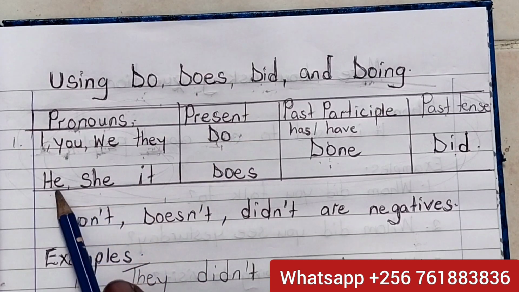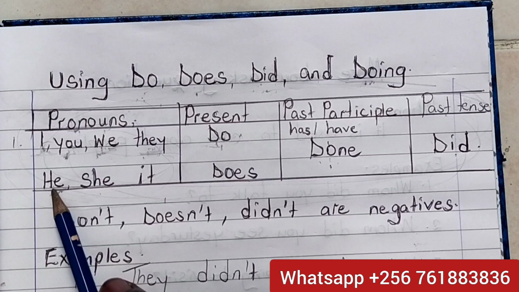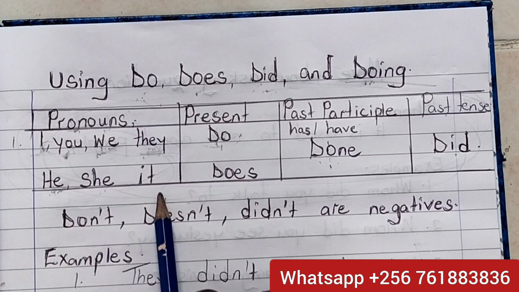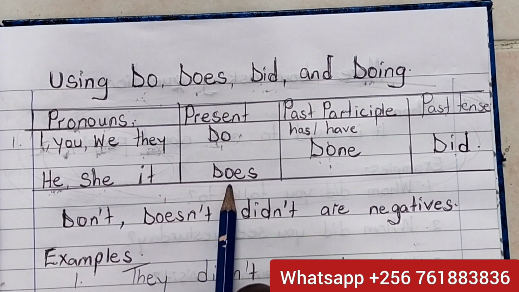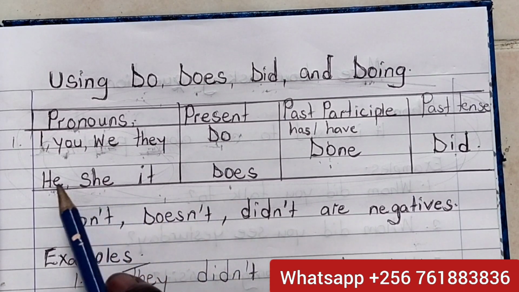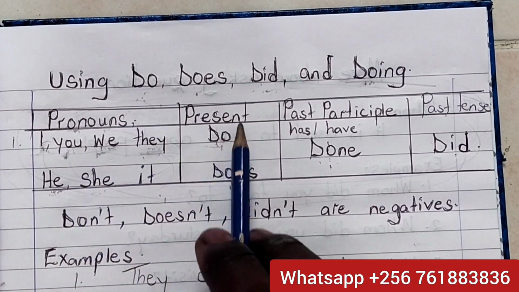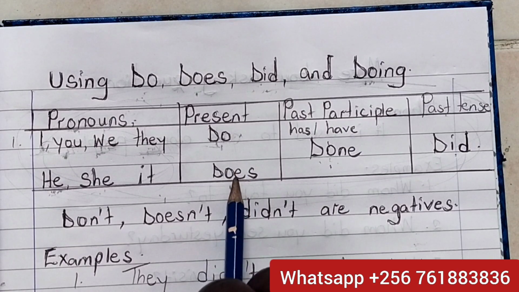But for singular pronouns, when you are talking about one person, he, like James, she, Rita, or it, a tree, we use does. It does bear good fruits. She does the work, he does. But for plural, we use do. In present tense.